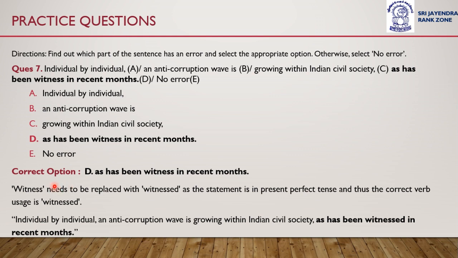Instead of witness, witnessed should have been used. Tense. So the correct sentence would become.